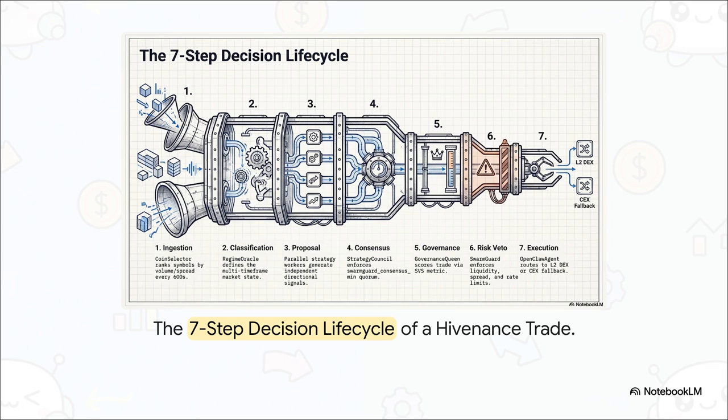But, and this is absolutely key, they do not act alone. They have to debate these proposals in Step 4 at the Strategy Council to reach a consensus. If they agree, the trade goes to governance for scoring, faces a rigorous swarm guard risk veto, and only then does it reach Step 7, execution. Your capital is never deployed unless it survives every single one of those checkpoints.